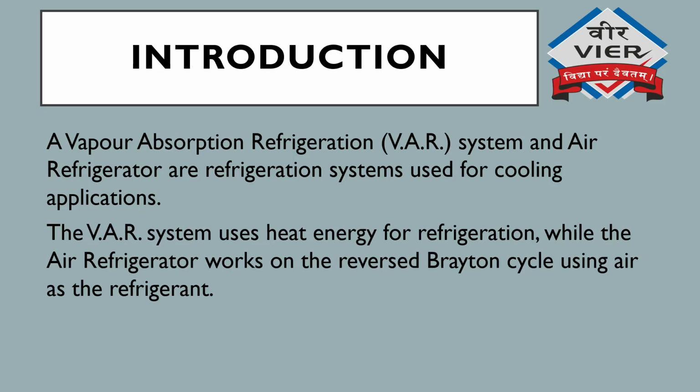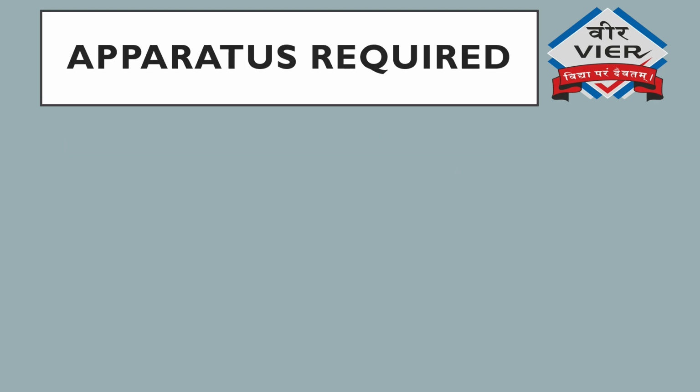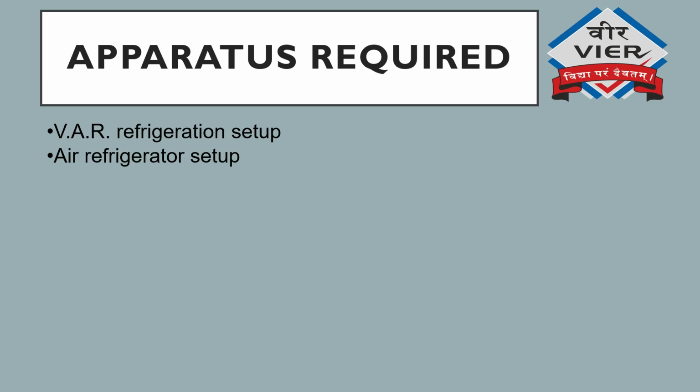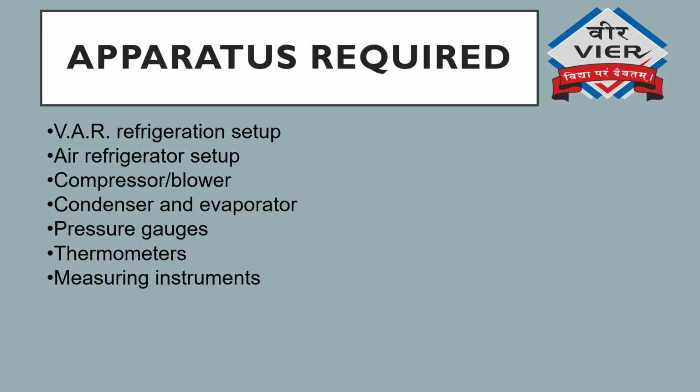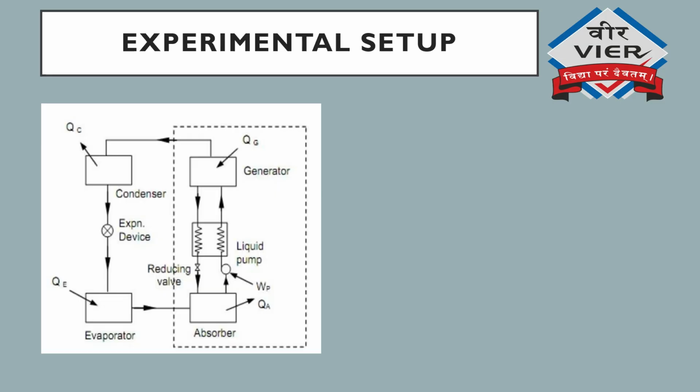The VAR system uses heat energy for refrigeration, while the air refrigerator works on the reverse Brayton cycle, using air as a refrigerant. Apparatus required are VAR refrigeration setup, air refrigerator setup, compressor, blower, condenser and evaporator, pressure gauge, thermometers, measuring instruments.